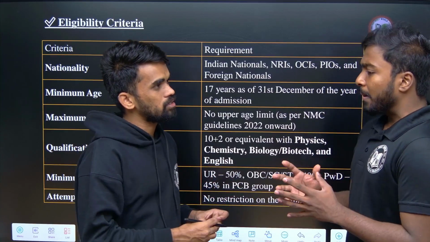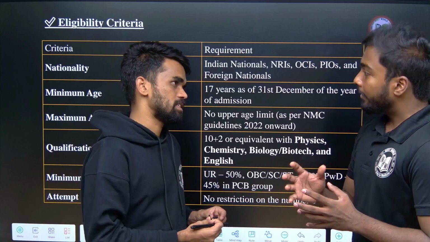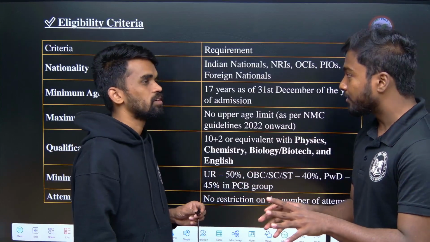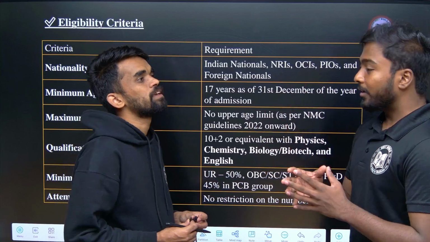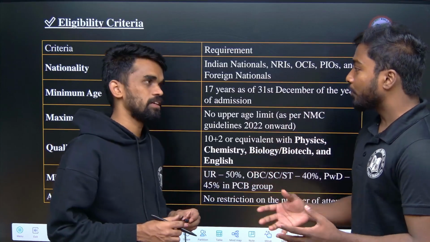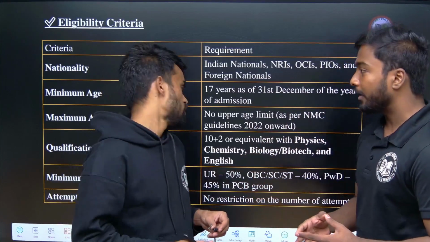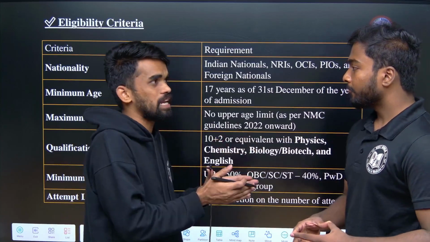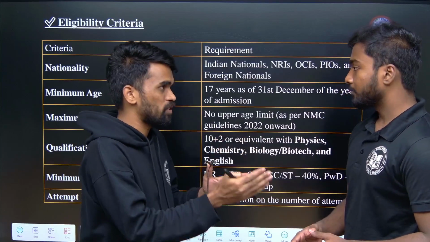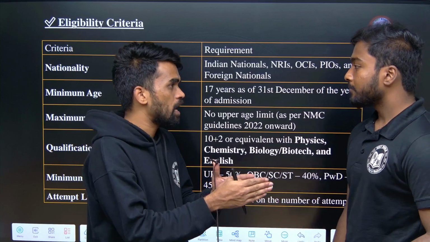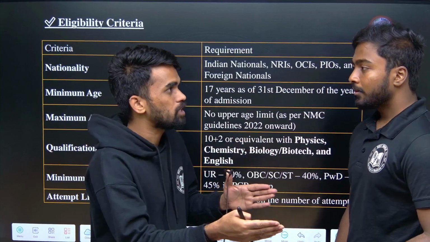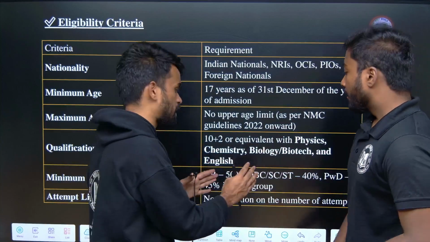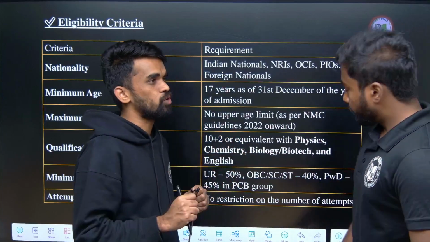People are aiming for good colleges. If in the first attempt they get some marks, they may get good colleges, but some people are aiming for AIIMS, JIPMER, those kinds of institutes, and they need good marks. So they can take drops also. After completing their 11th and 12th, they can give their first attempt, and if they don't clear, they can go for a 1 year long-term program, the 13th year, only for preparation, and write one more attempt.